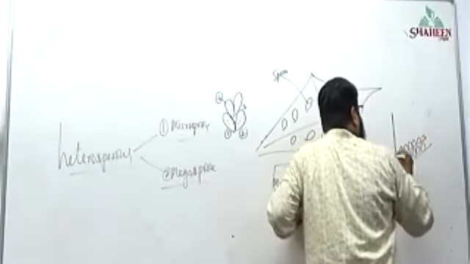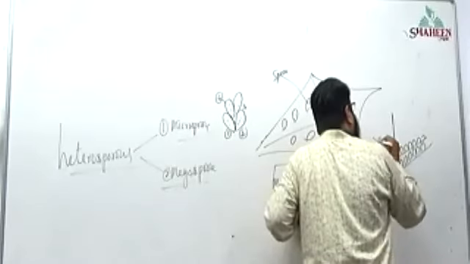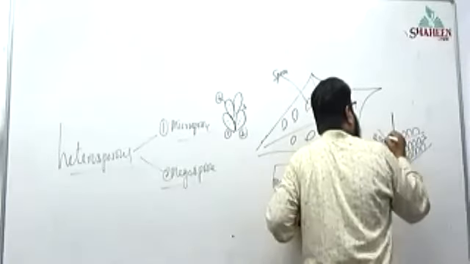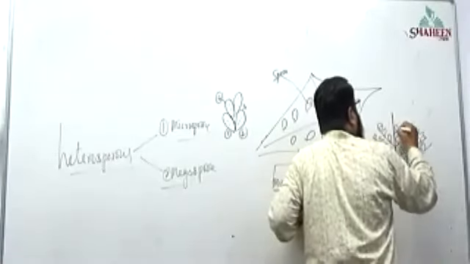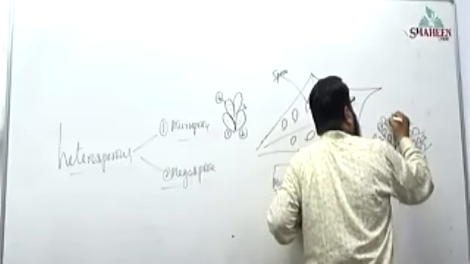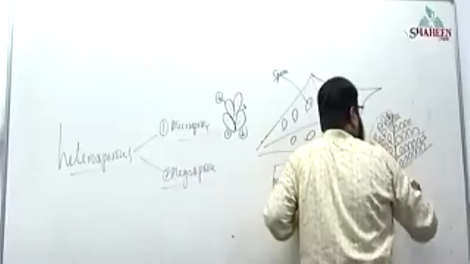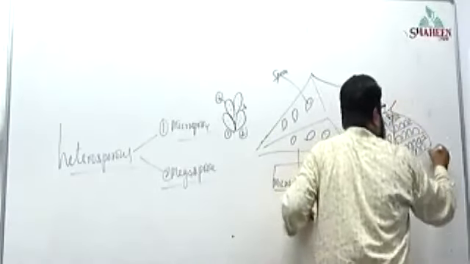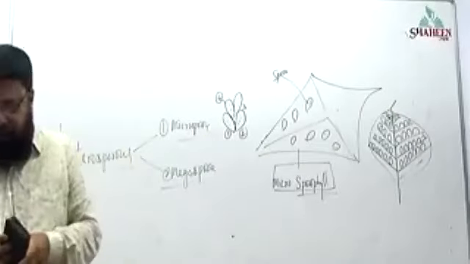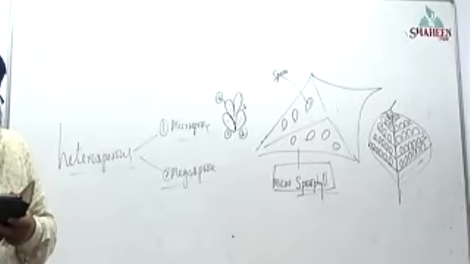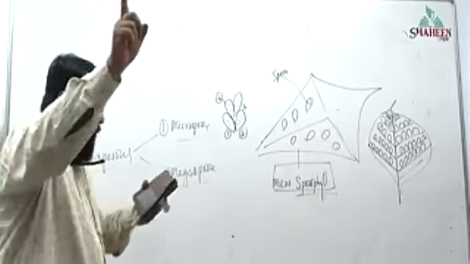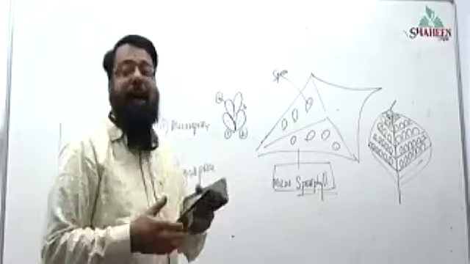So when microsporophylls are compactly arranged, that structure is called as what? All the sporophylls are compactly arranged. It forms a structure that is called as cones or strobili.